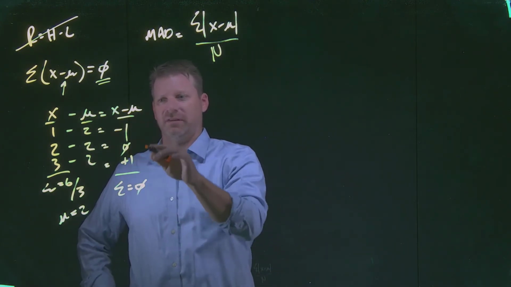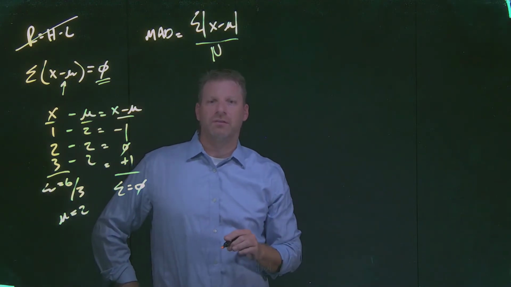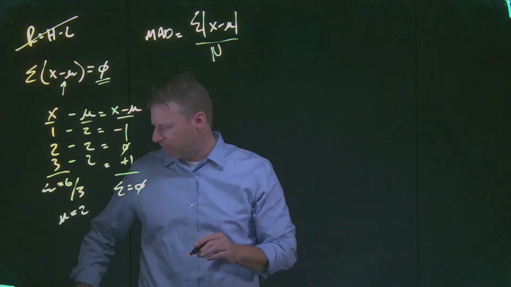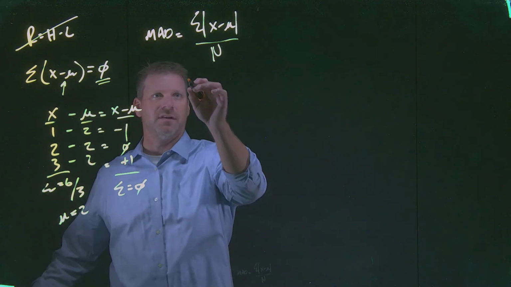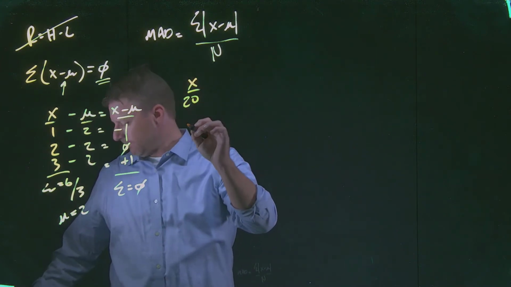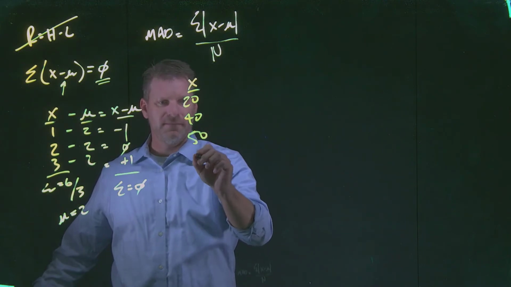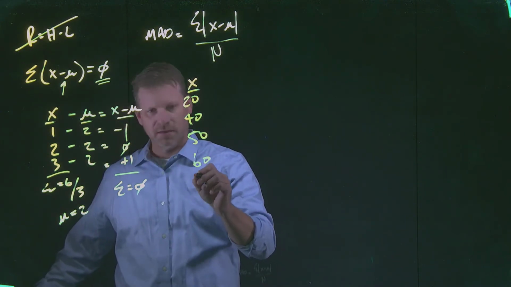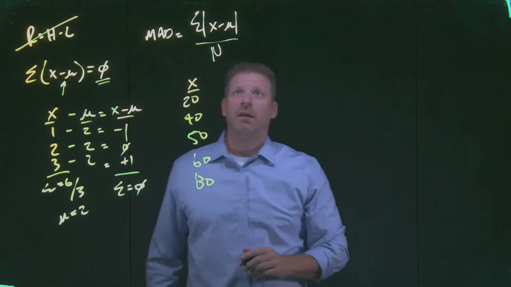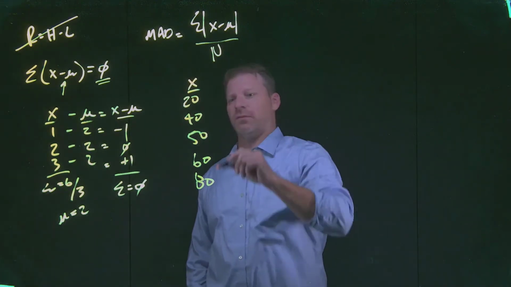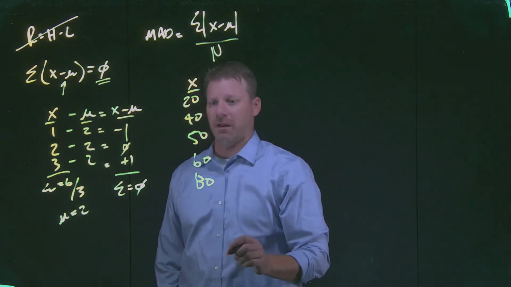So this is an overly simplistic set of data, so we'll use a slightly different set of data for this one. If I went through and I used the following set of values of x, 20, 40, 50, 60, and 80. The first thing I've got to do in looking through this formula is find my mean.